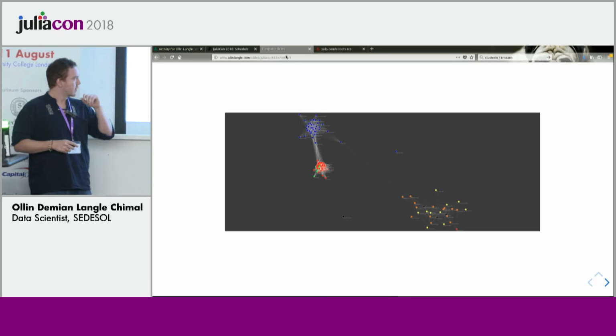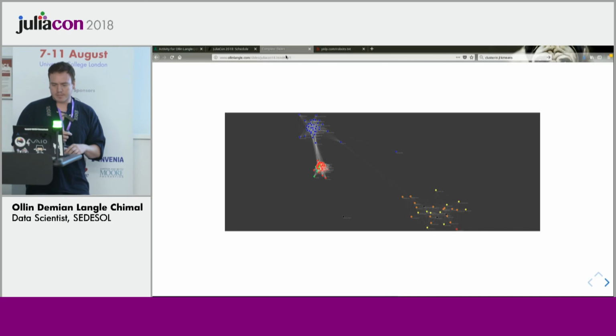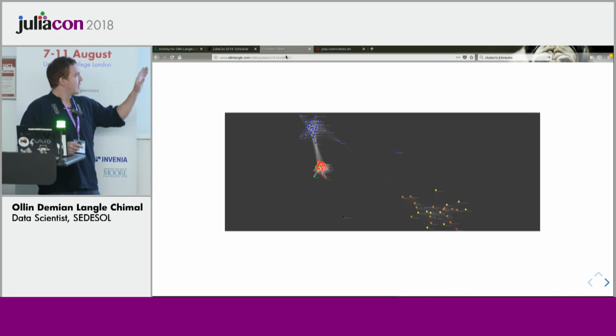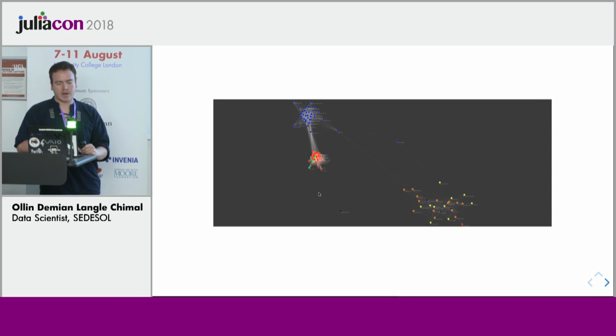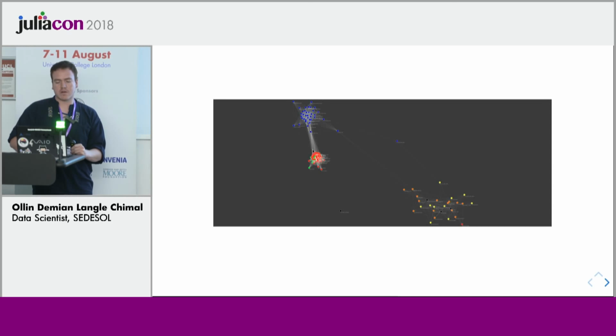So let me give you some information about this network. You can see that there are like three groups right there. The red ones are the party in power right now. The blue ones are the second strength. And these right here are the ones that are the left-wing parties. But if you look closely, there's a red one here. So how did he get there?